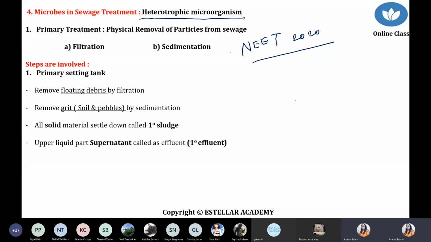So all the bacteria we will discuss are heterotrophic microorganisms, or simply decomposers. Now first of all, we are talking about primary treatment.